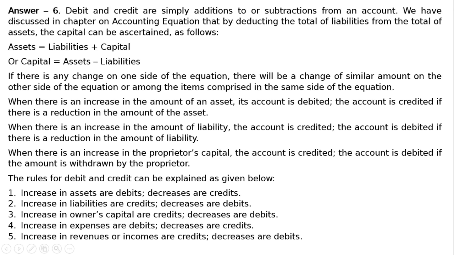3. Increases in owner's capital are credits and decreases are debits. 4. Increases in expenses are debits and decreases are credits. 5. Increases in revenues or incomes are credits and decreases are debits.